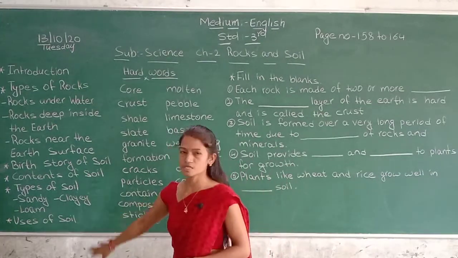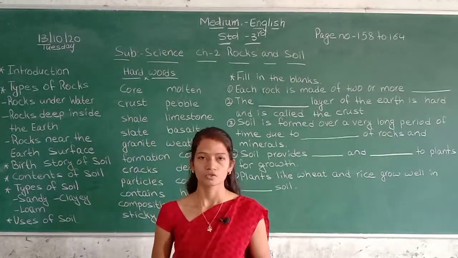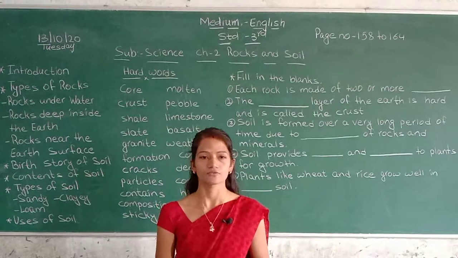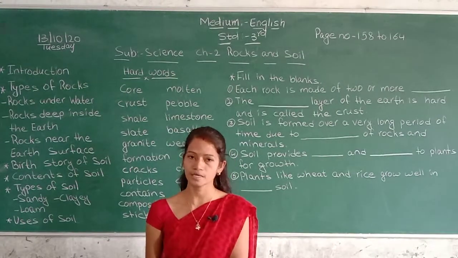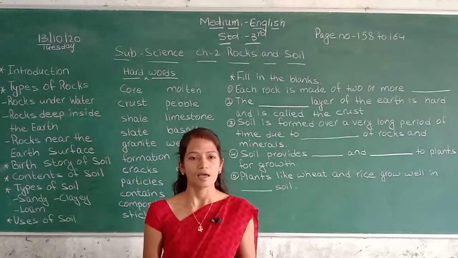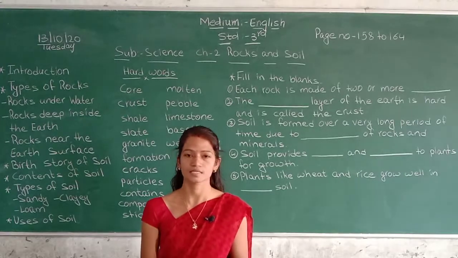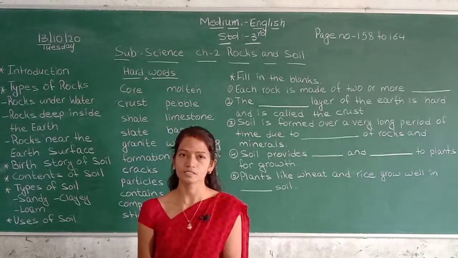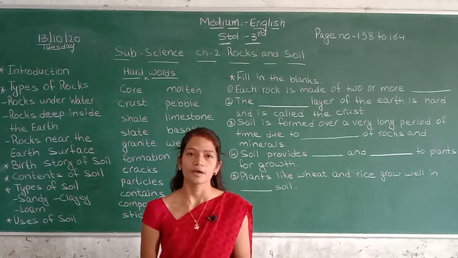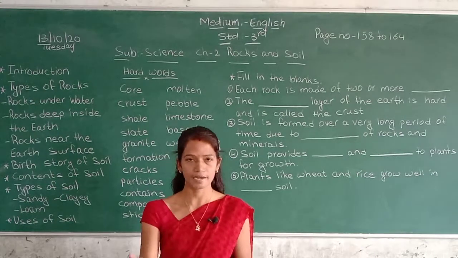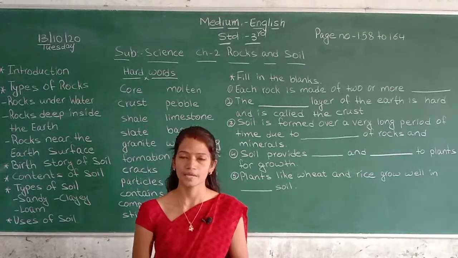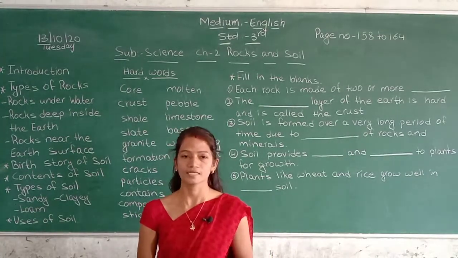Next one, uses of soil. So dear students, soil is important to us in many ways. First, soil provides water and minerals to plants for growth, and soil is the habitat of many tiny creatures like snails, earthworms and woodlice. Third, soil prevents flood by absorbing rainwater, and soil also provides us with useful minerals like diamond, graphite, etc.